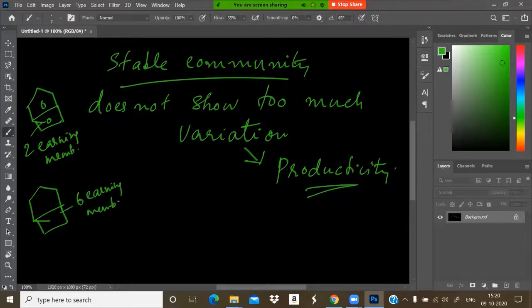Here the one family has 2 members, A and B. Here also 6 members, A, B, C, D, E, F. In family number 1, A is a manager.